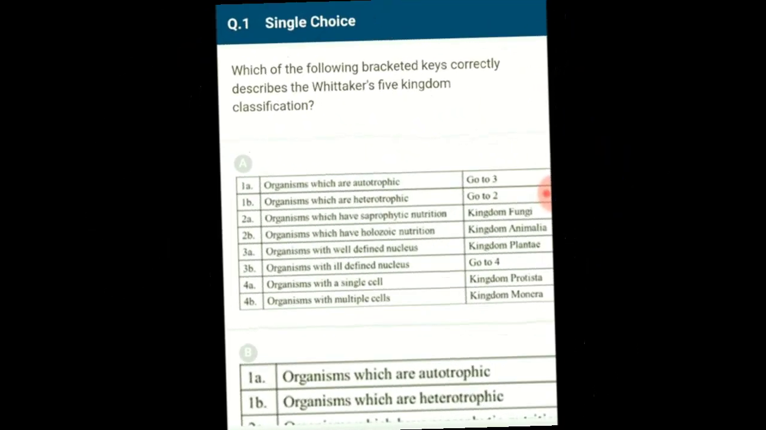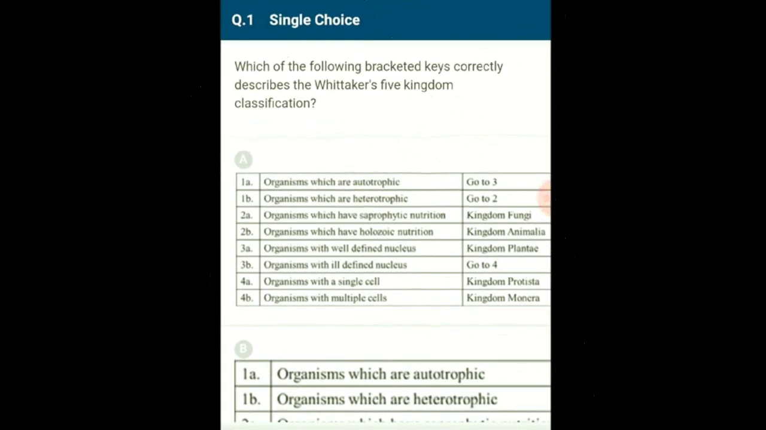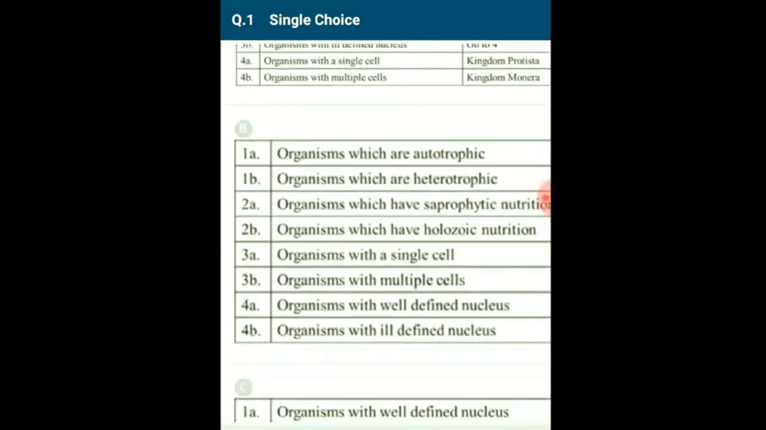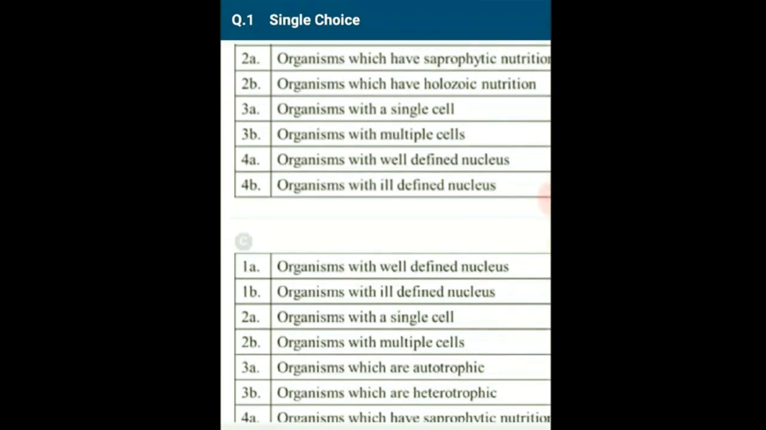Which of the following bracketed keys correctly describes Whittaker's 5-kingdom system of classification? According to Whittaker's classification, kingdom Monera includes all prokaryotic organisms. Kingdom Protista includes organisms with a well-defined nucleus, that means eukaryotes which are single-celled. Kingdom Plantae includes multicellular eukaryotes that are autotrophic.